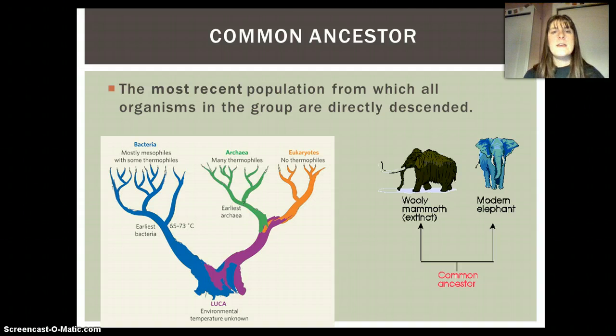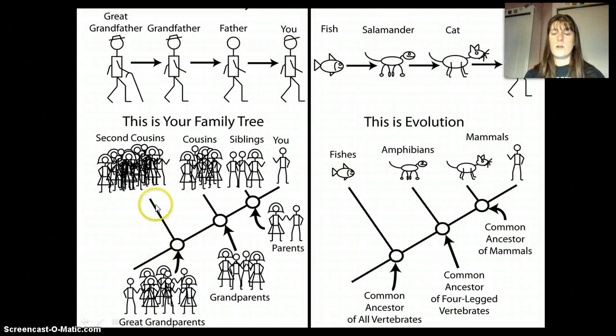That idea of a common ancestor is something that I'll come back to a million times. I just want to define it. Common ancestor is the most recent population from which all organisms in a group are directly descended. So it could be a recent common ancestor, like that between modern elephants and woolly mammoths, which are now extinct, or it could be really far back in time. Like this is an image that shows all life, and at one point all life shared a common ancestor, and so it can work all the way backwards to that.